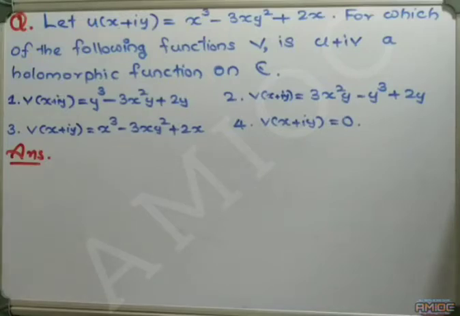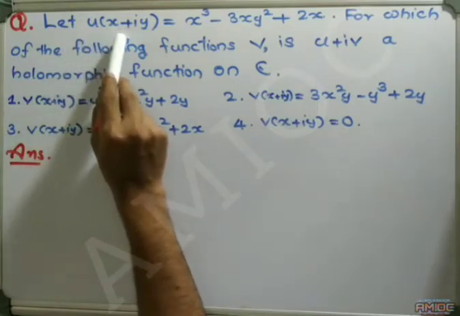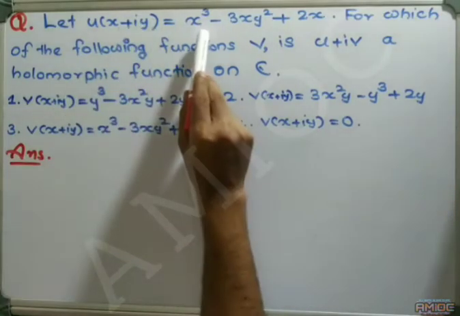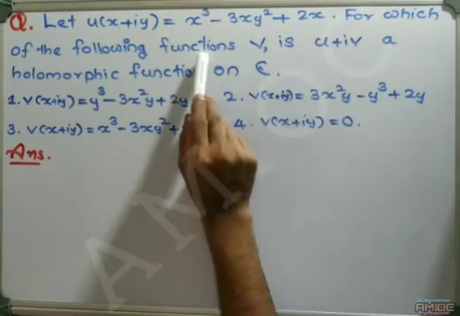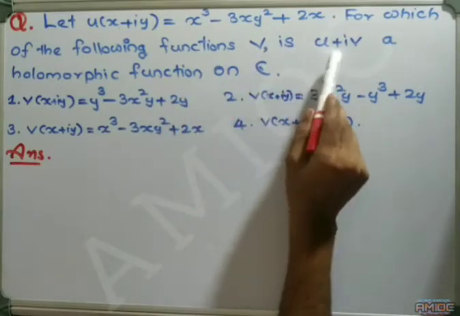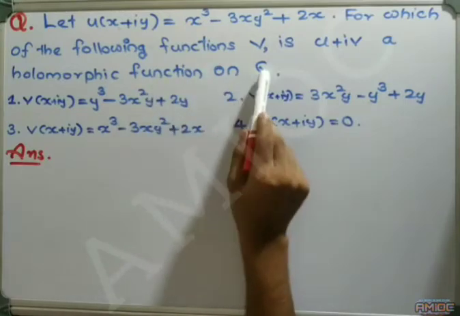In this video, we are discussing an objective question from the paper Complex Analysis relating with analytic functions and harmonic conjugate functions. The question was asked in the previous year NET examination, December 2014. The question is: let u of x plus iy equal to x cube minus 3xy square plus 2x. For which of the following functions v is u plus iv a holomorphic function on C?